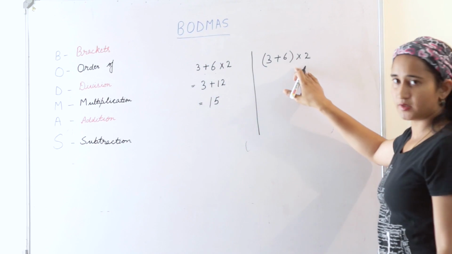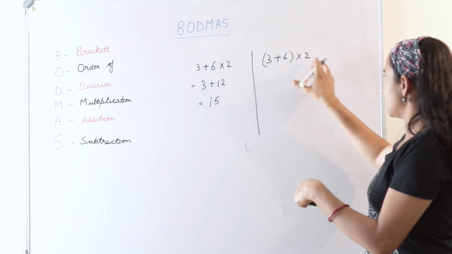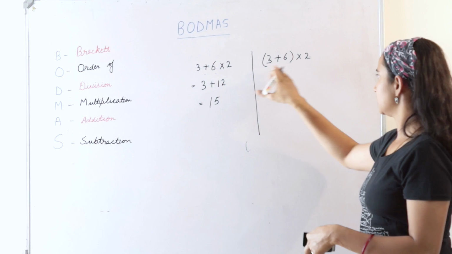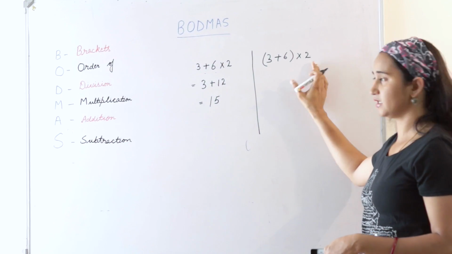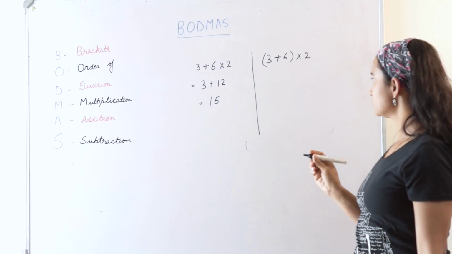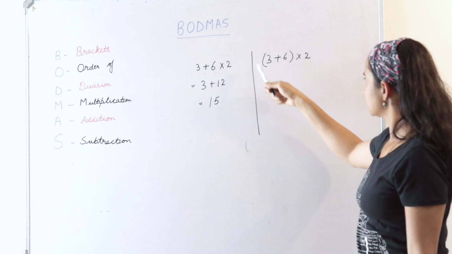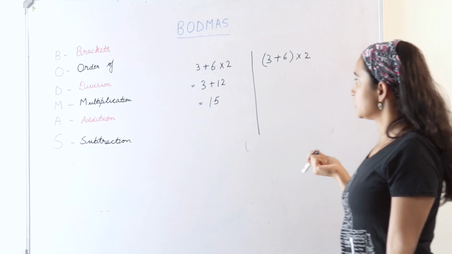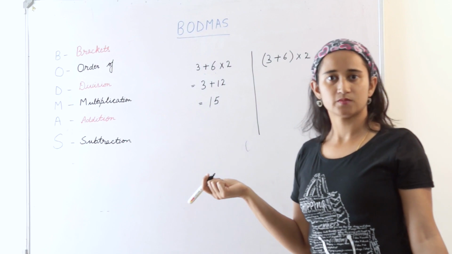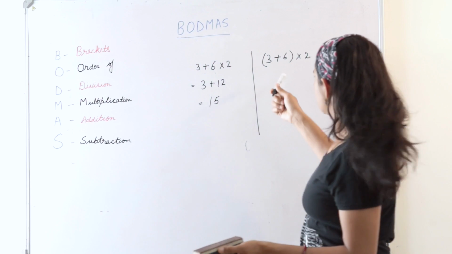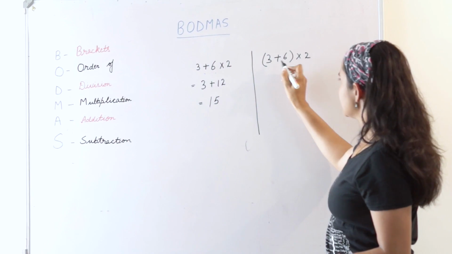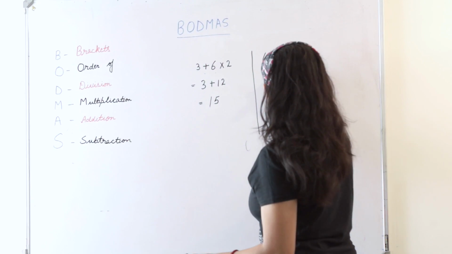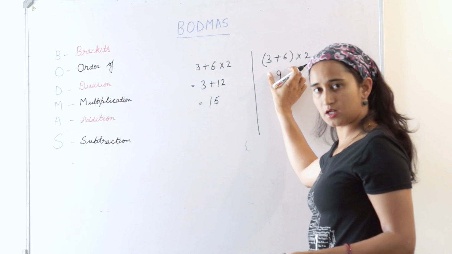Now I have the same numbers in some other way. See, I have 3 plus 6 into 2, but there are brackets. Can you see? 3 plus 6 are inside the brackets. So what does my BODMAS say? BODMAS means start with the brackets. So here are my brackets. 3 plus 6 is 9. Now my brackets are solved.